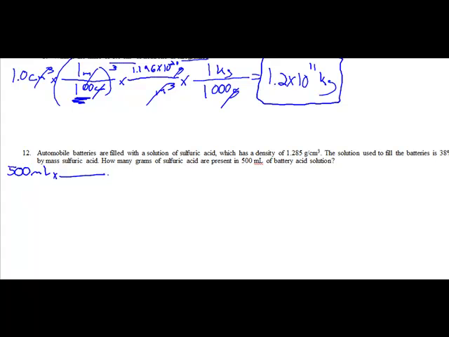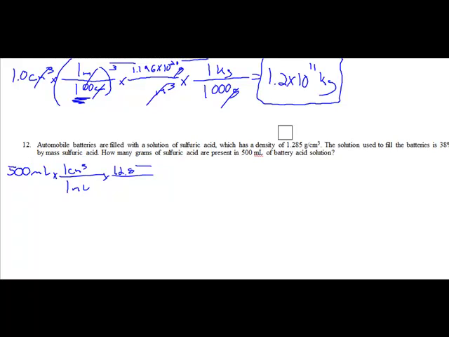All right, I need to get to mass, right, because we're asking for how many grams. So what I'm going to do is get this. I can't use milliliters. I'm going to convert into centimeters cubed quick. It's an easy one. And now I can use the density. That should be 1.285 grams per centimeter cubed. Right, my milliliters canceled out, my centimeters cubed canceled out.